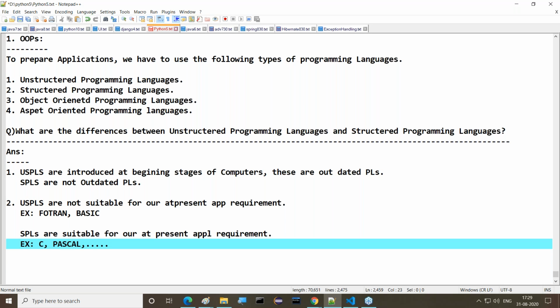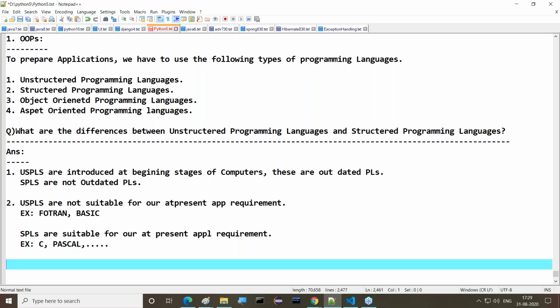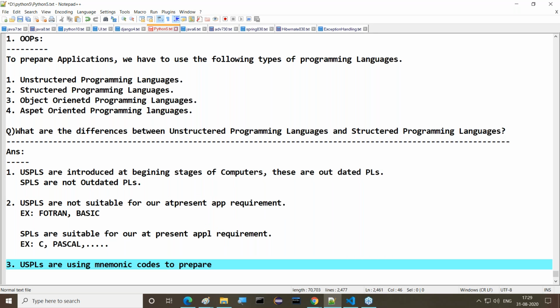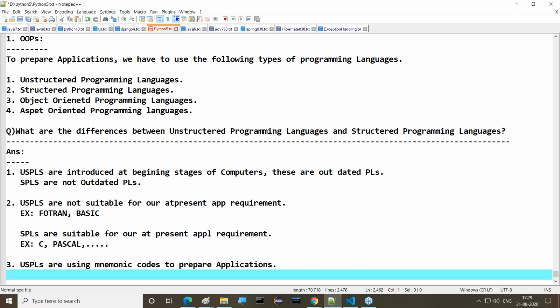After that, listen carefully. Point number 3, all of you observe this clearly. Another difference: unstructured programming languages are using mnemonic codes to prepare applications. What are these mnemonic codes actually? Guys, observe this clearly now.